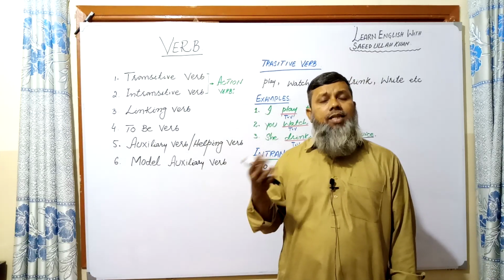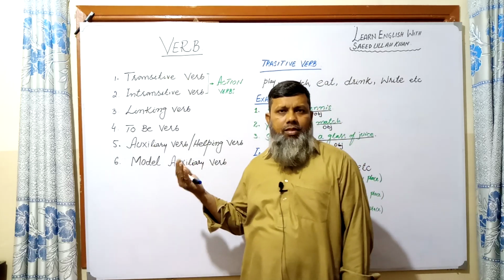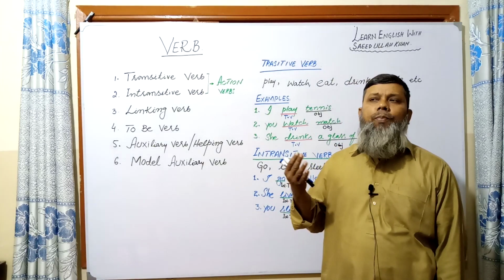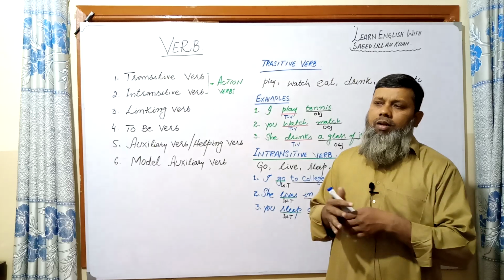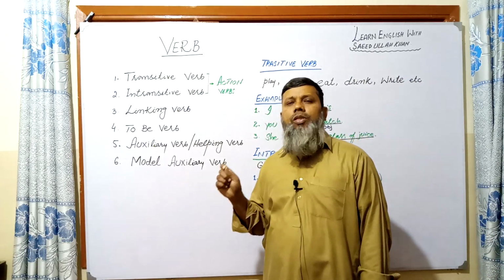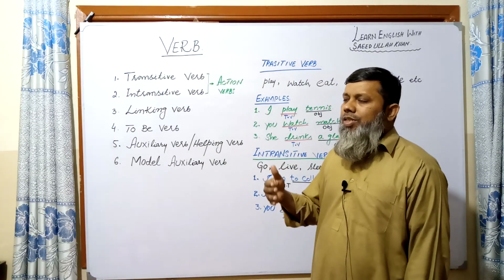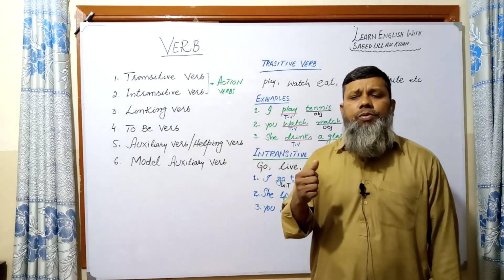Now, what is a state? What is being? We will study what a state verb is and what a being verb is. First we start here. According to the definition, a verb shows any action, so today I will teach you the action verbs.